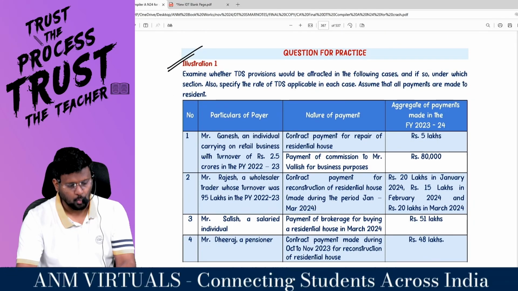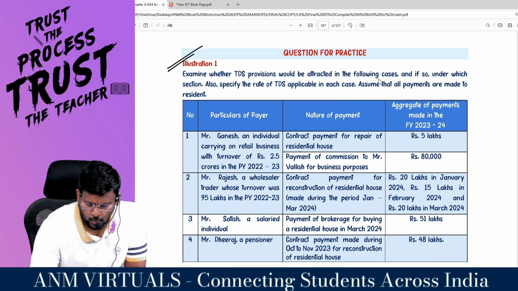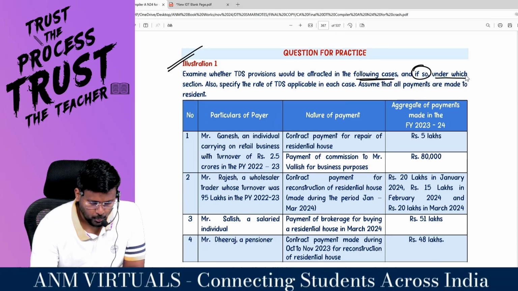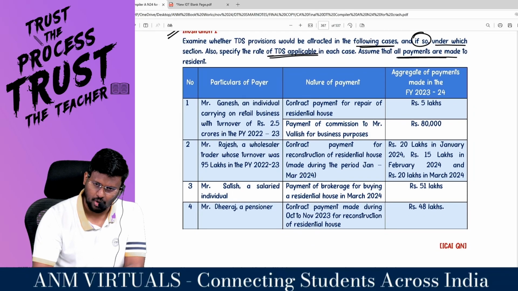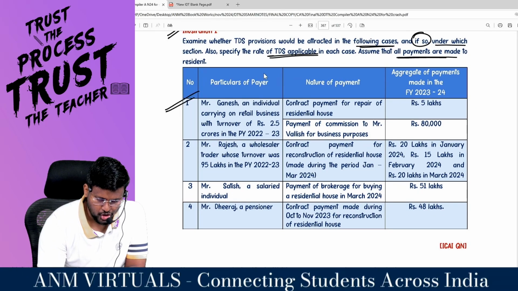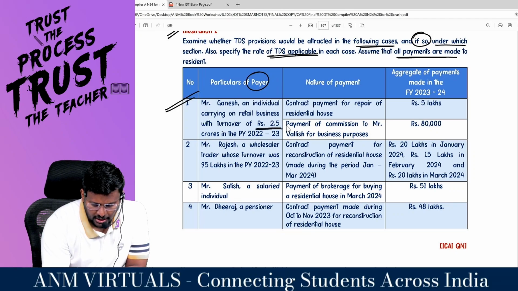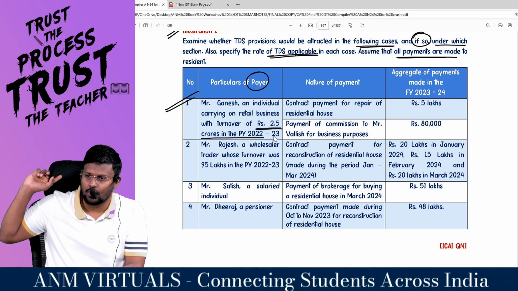Sir, I will tell you, this question is a fantastic question. I will solve this question for you now. Examine whether TDS provisions will be attracted in the following case, and if so, under which section. Also specify the rate of TDS applicable in each case. Assume that all payments are made to residents. Mr. Ganesh, the payer, is an individual carrying on retail business with a turnover of 2.5 crores in the previous year 2022-23.